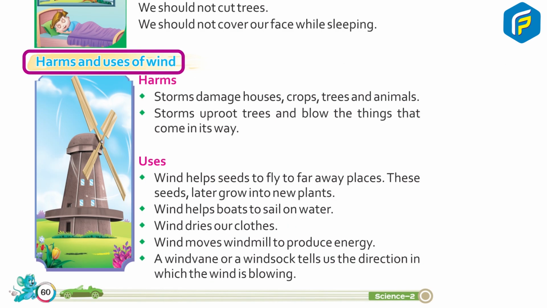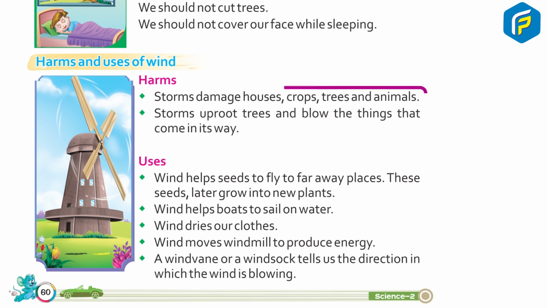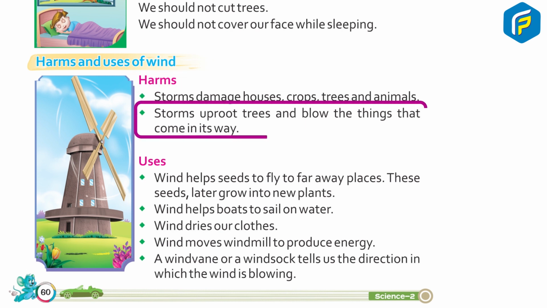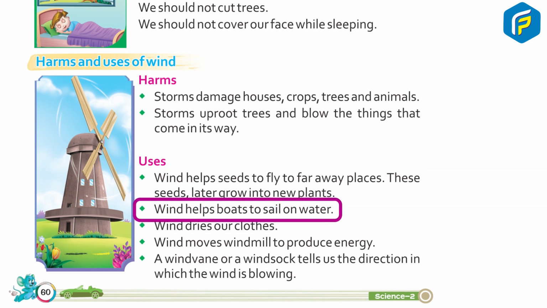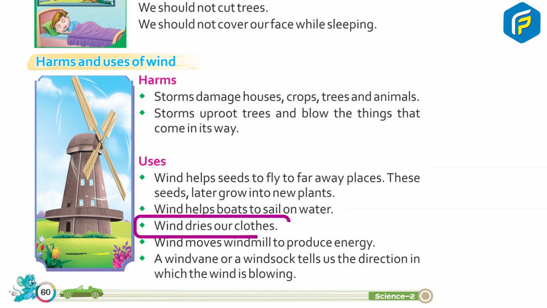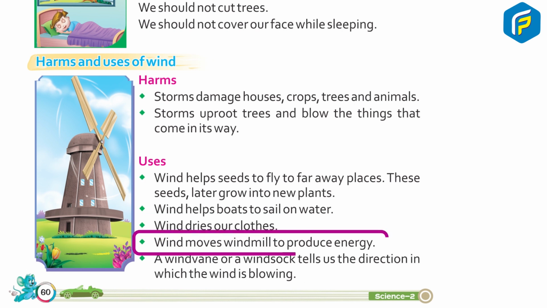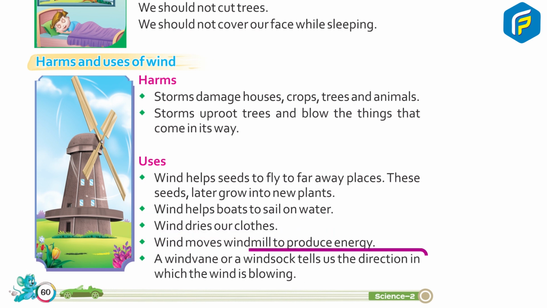Harms and uses of winds. Harms. Storms damage houses, crops, trees and animals. Storms uproot trees and blow away things that come in their way. Uses. Winds help seeds to fly to far away places. These seeds later grow into new plants. Wind helps boats to sail on water. Wind dries our clothes. Wind moves windmills to produce energy. A wind vane or a windsock tells us the direction in which the wind is blowing.